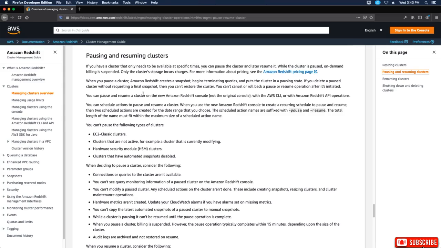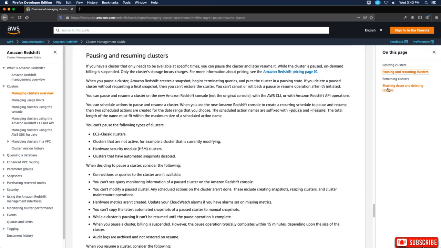When you pause a cluster, Amazon Redshift creates a snapshot, begins terminating queries, and puts the cluster in a pausing state. If you delete a paused cluster without requesting a final snapshot, then you can't restore the cluster. You can't cancel or roll back a pause or resume operation after it's initiated. So make sure you don't delete a paused cluster, because you'll lose that information. Okay? You can pause and resume a cluster on the new Amazon Redshift console, not the original console, with the AWS CLI, or with the Amazon Redshift API operations.